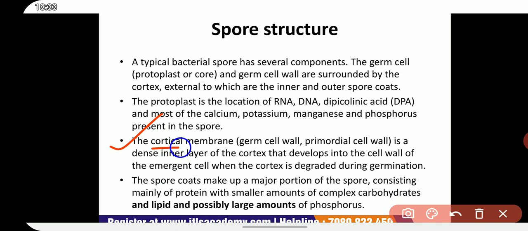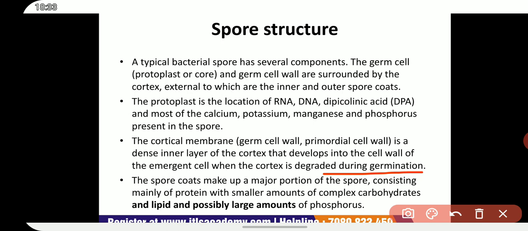The cortical membrane, that is the germ cell wall or primordial cell wall, is a dense inner layer of the cortex that develops into the cell wall of the emergent cell when the cortex is degraded during germination.